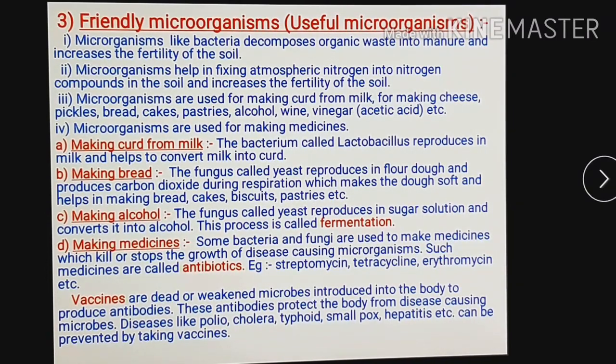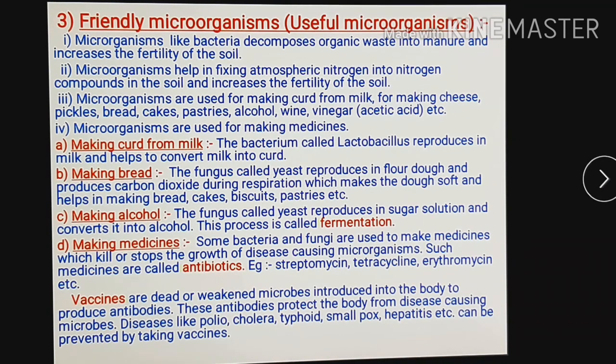So these are the uses of microorganisms. In this way we can say microorganisms are friends. But with all these uses, we can add a few more. For example, these microorganisms are helpful for cleaning the environment. How do they help to clean the environment? Dead bodies of animals or plants get slowly decomposed into a good type of manure. For this decomposition, microorganisms help, and then that organic matter is converted into manure which can be used to increase soil fertility. In this way the environment automatically gets clean.